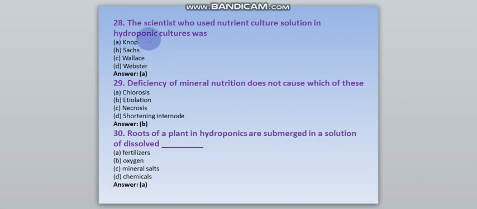Question number 28. The scientist who used nutrient culture solution in hydroponic culture was? Option A. Question number 29. Deficiency of mineral nutrition does not cause which of these? Option B, etiolation. Question number 30. Roots of plants in hydroponics are submerged in a solution of dissolved? Option A, fertilizers.